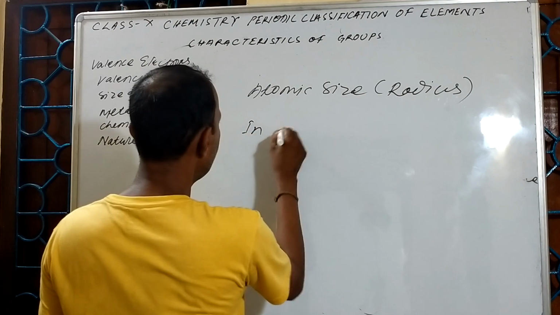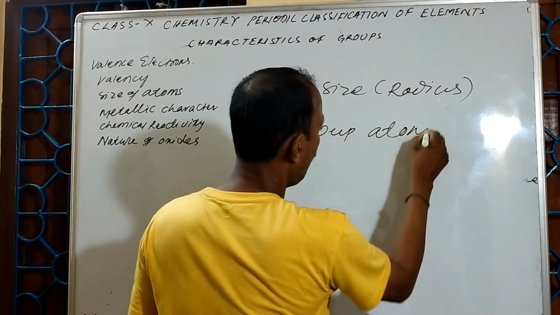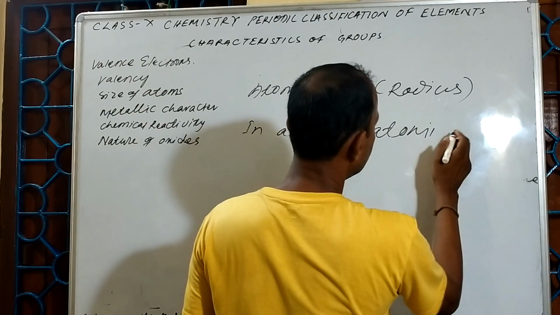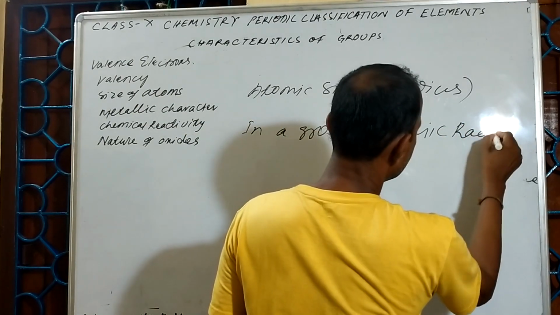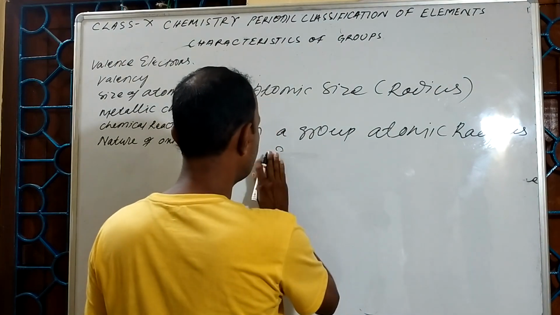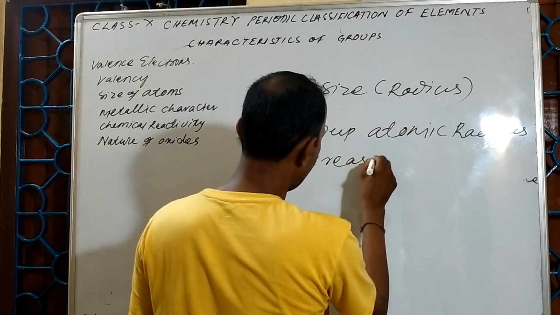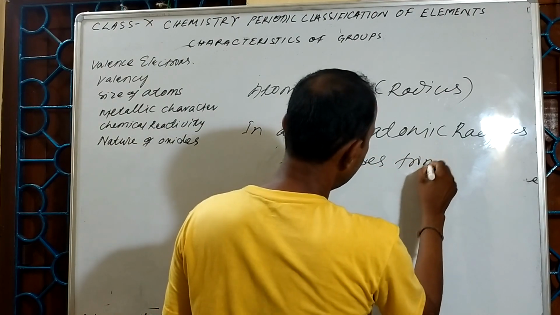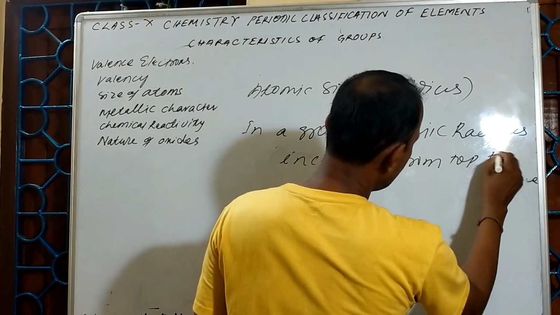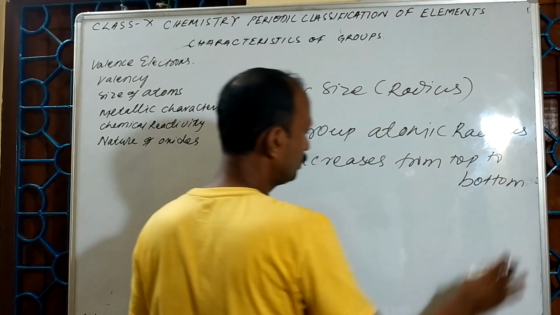In a group, atomic radius increases from top to bottom. How do you see that?